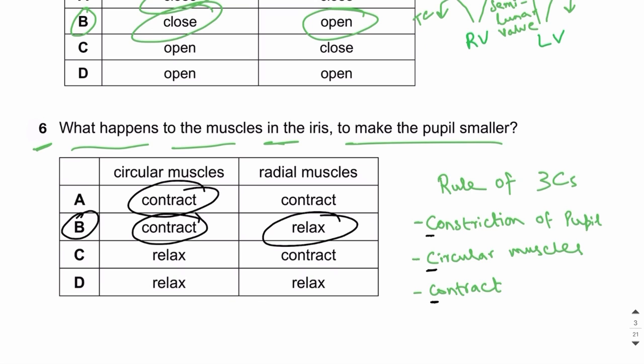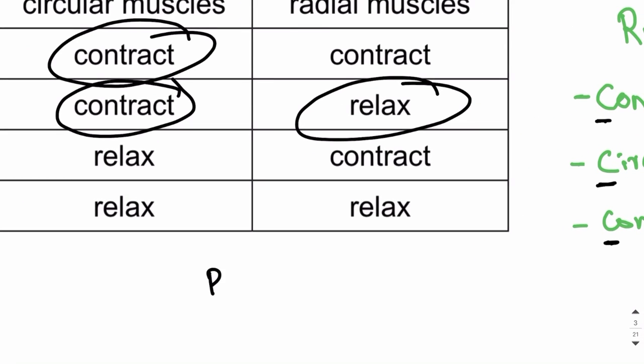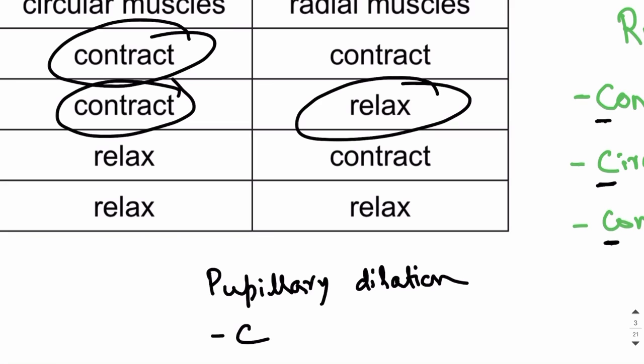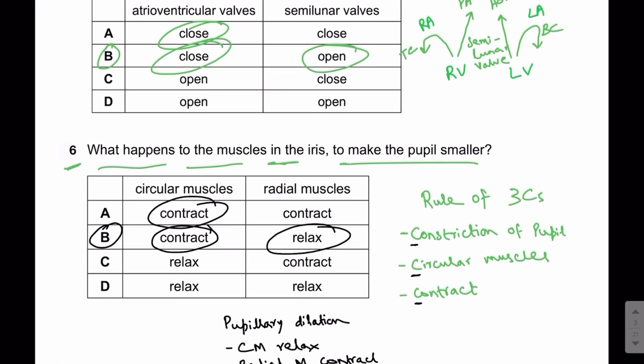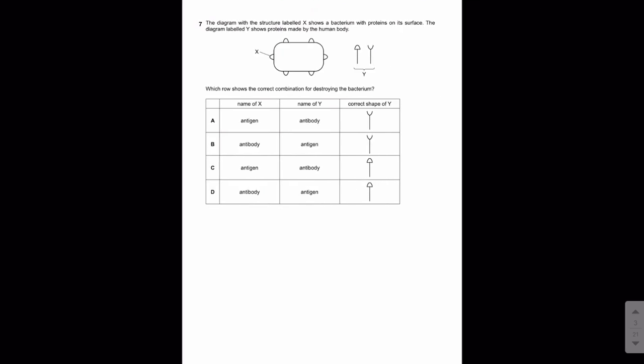If we talk about pupillary dilation, that is when the pupil gets larger, in that case, what will happen? Circular muscles will relax and radial muscles contract, right? Opposite will occur. Let's move on to MCQ number 7.